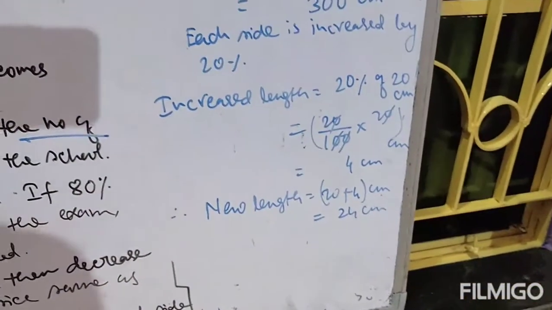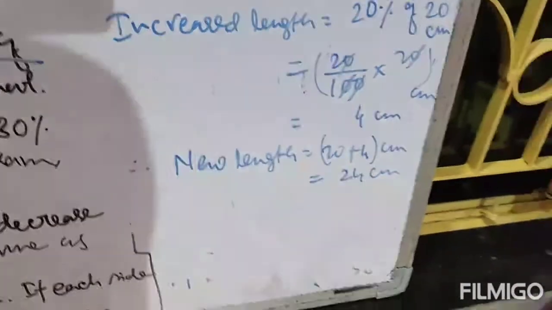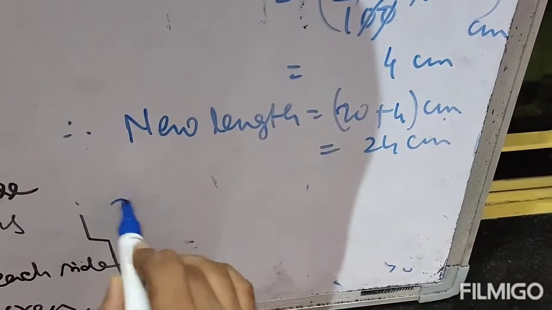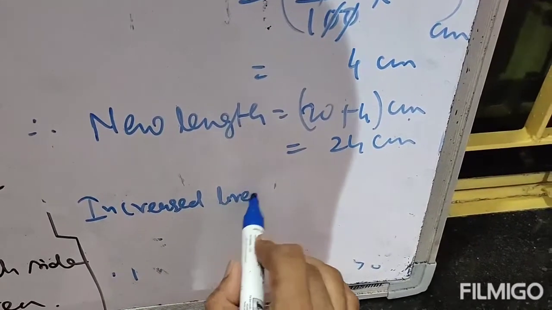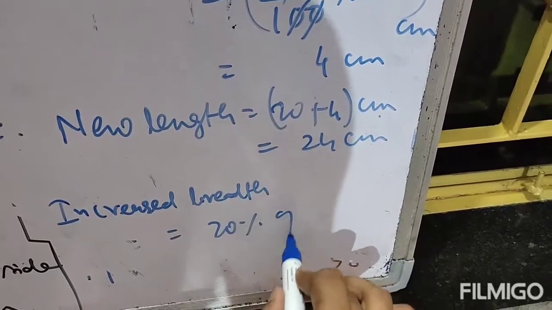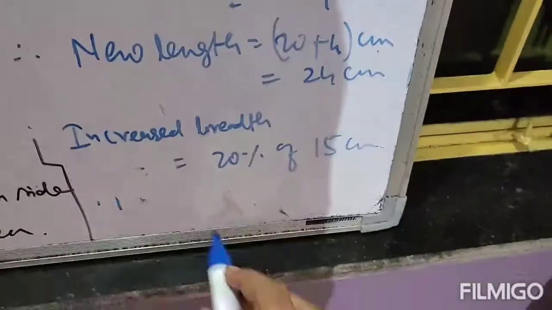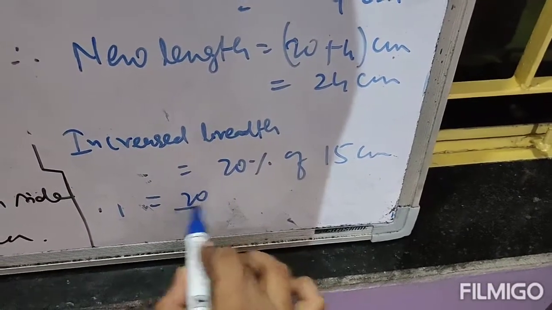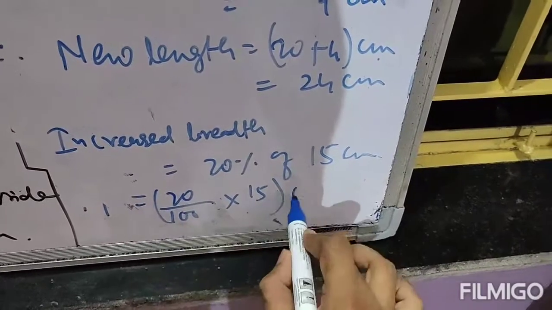Clear? In the same way we will find out the breadth. So breadth is also increased by 20%. That means just write, increased breadth is 20% of 15 centimeter, which was your breadth. That means 20 by 100 of, multiply, 15 centimeter.